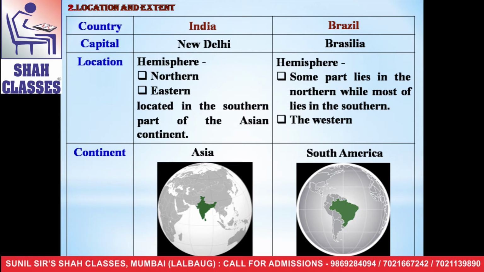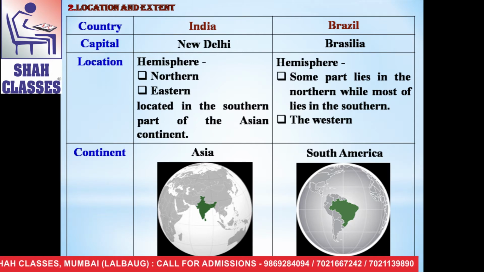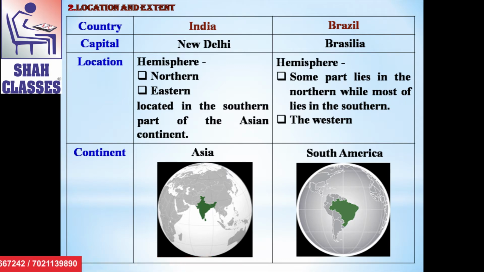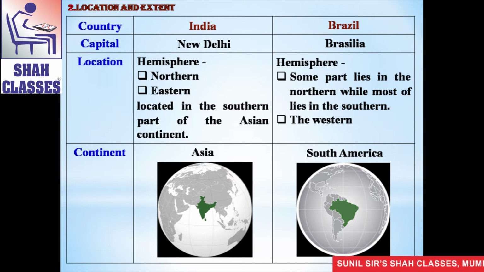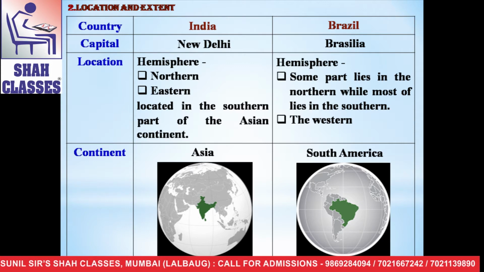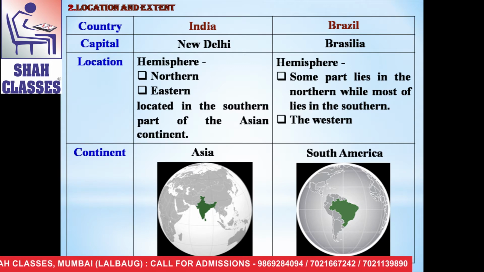Now see, here is a comparison between two countries, India and Brazil. There are some points. First is capital. New Delhi is the capital of India and Brasilia is the capital of Brazil. Now, hemisphere-wise location: India is situated in the northern hemisphere and the eastern hemisphere of the earth.